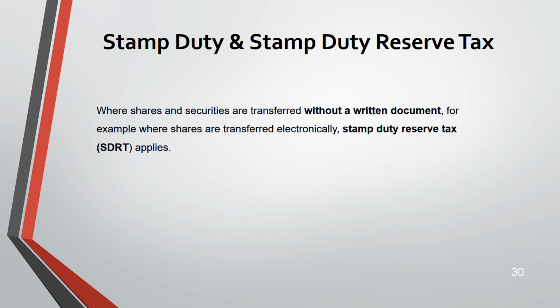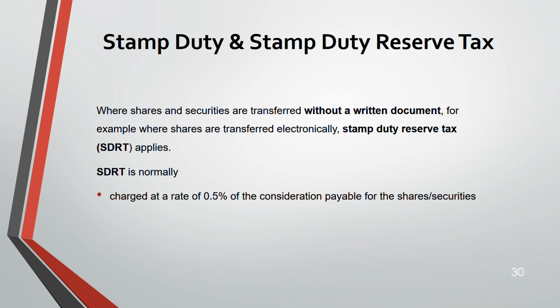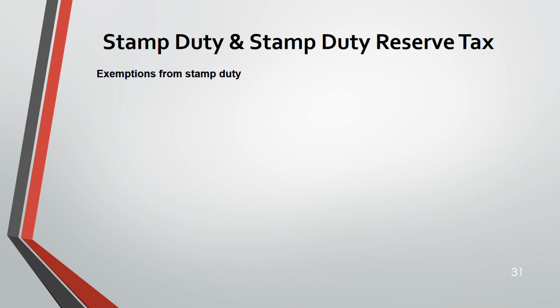Now, when shares are transferred without a written document, that means we are transferring the shares electronically, stamp duty reserve tax, SDRT, applies instead. This is normally the same, 0.5% on consideration, but it is rounded to the nearest penny. And everything else is the same.